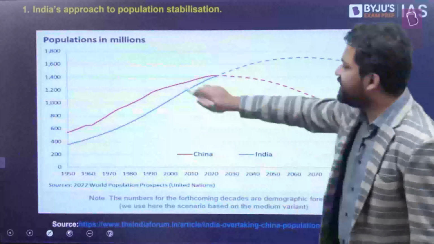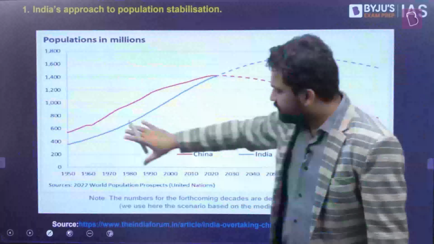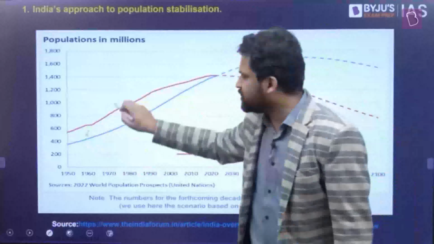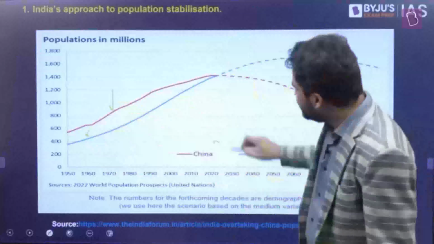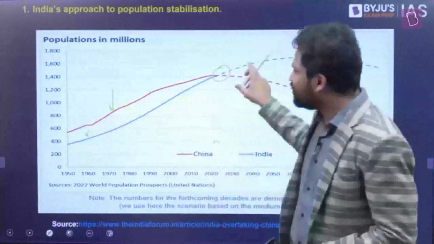I'll show you a graph. The red line is China's population. The blue line is India's population. For most of the time, you will find India's population has been less than China's population. Somewhere here, you will find that this trend is changing. India is overtaking China's population.